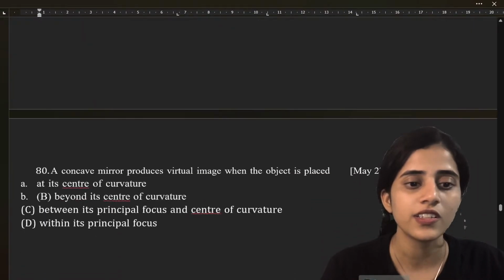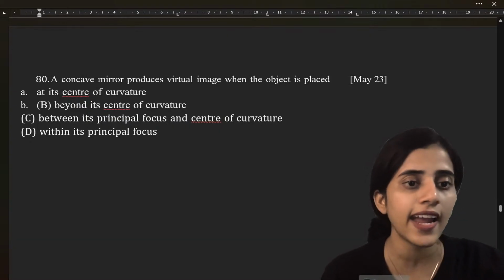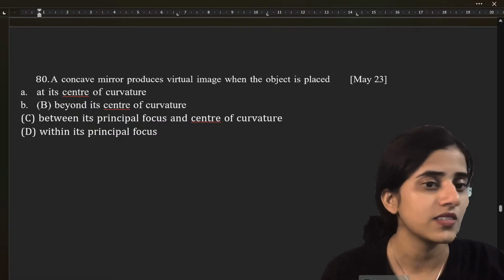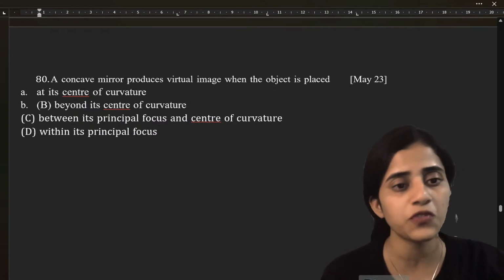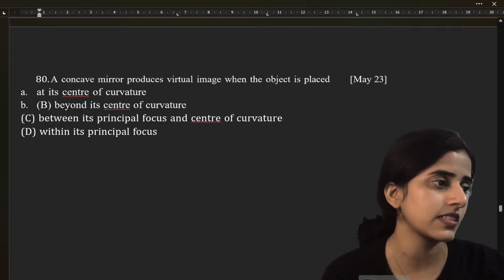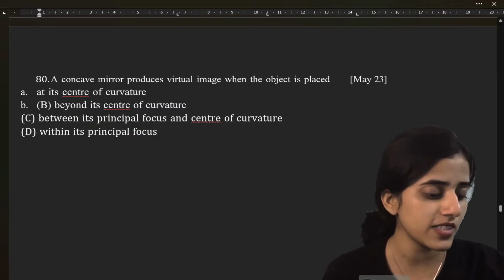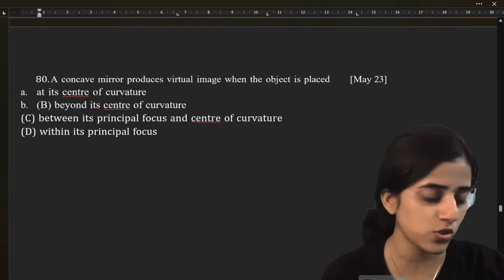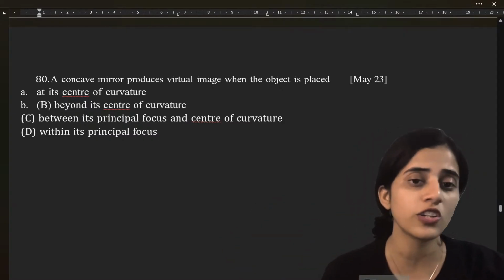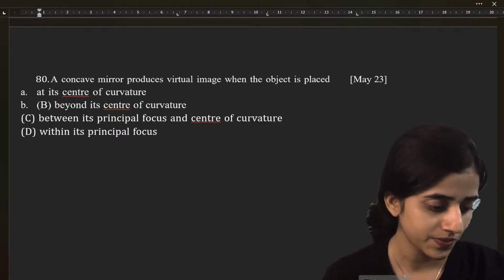Next question. Concave mirror produces virtual image when the object is placed at its center of curvature, beyond its center of curvature, between its principal focus and center of curvature, within its principal focus. What is the answer? This also so many times we have discussed, at different positions where all we have. You can refer to the previous videos and I want you to comment the answer to this one also.